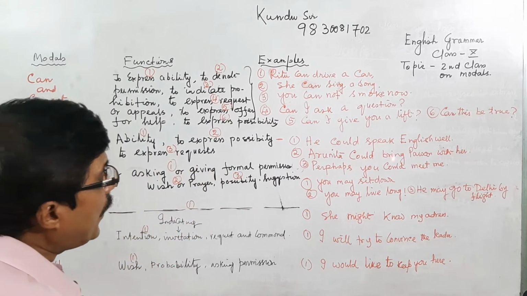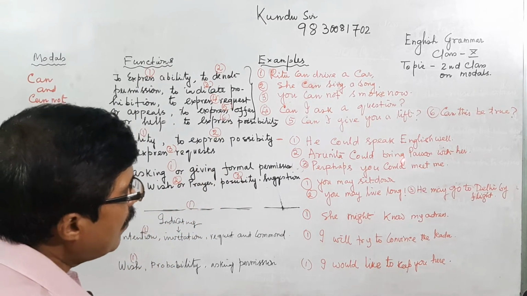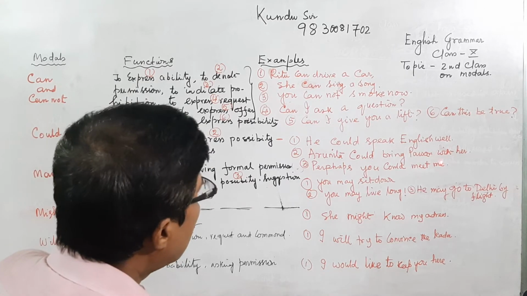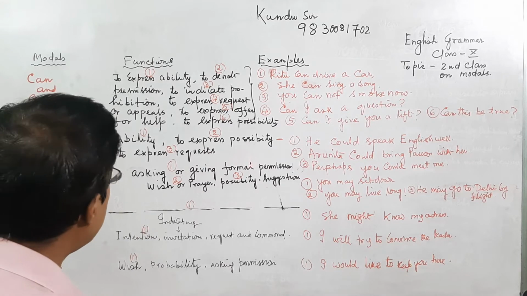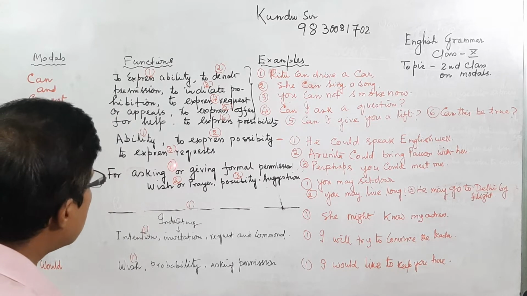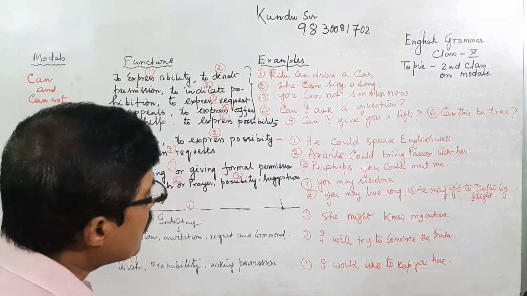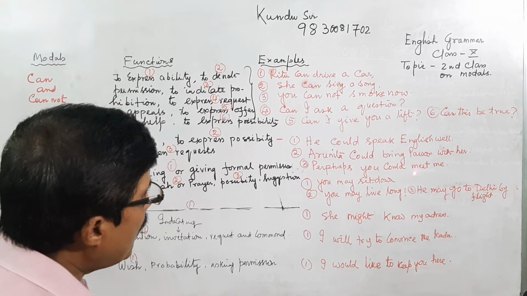Arunita could bring pawn with her. That means to express possibility. The third one is to express request. Perhaps you could meet me.